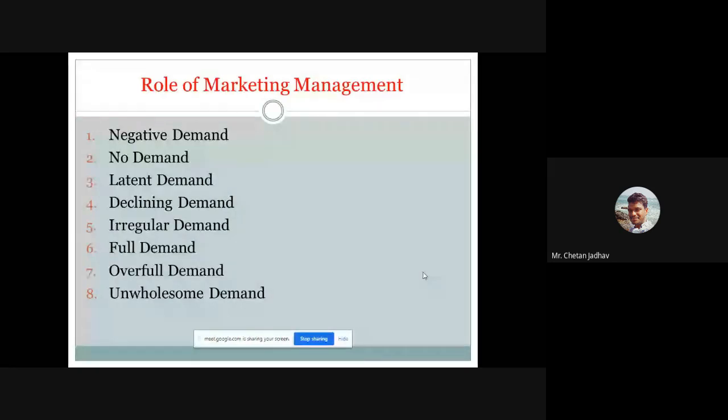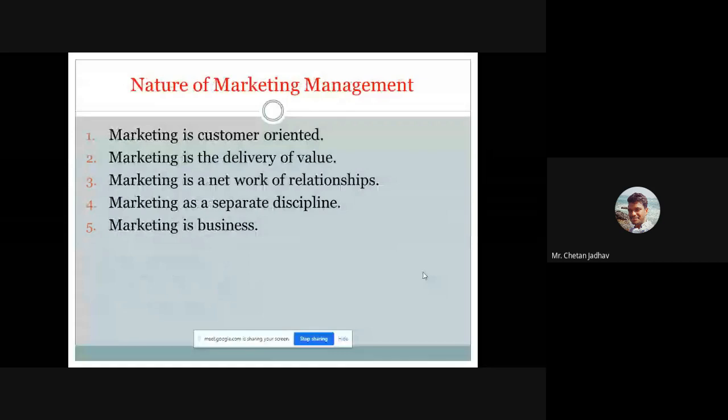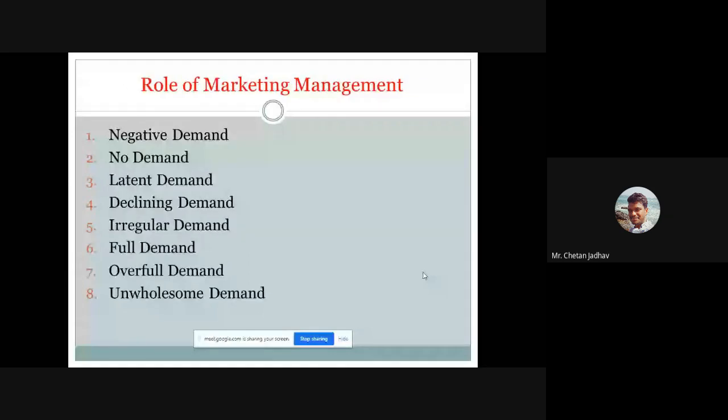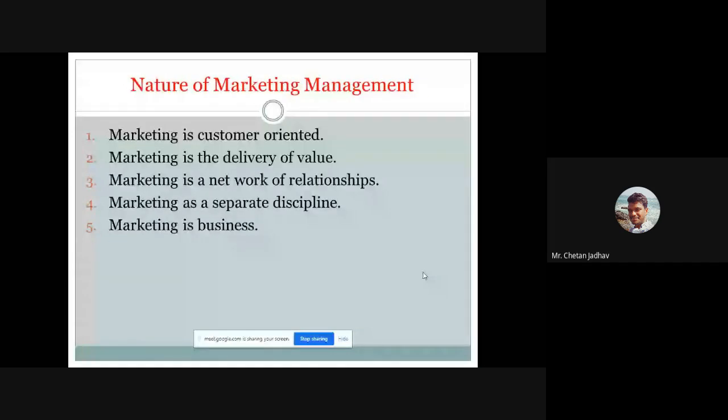So like this there are different types of demand, as per the design of our products, the need for our products, and the functions of our products. Okay, so these are some important roles of marketing management. So we'll just see the next point, nature of marketing management.